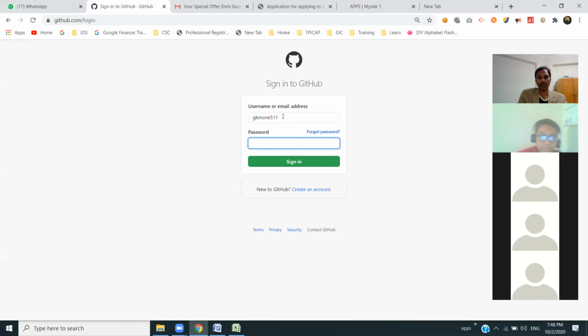These are some of my projects, some sample projects I was trying to develop on my own. So you can log in and then create a new repository.